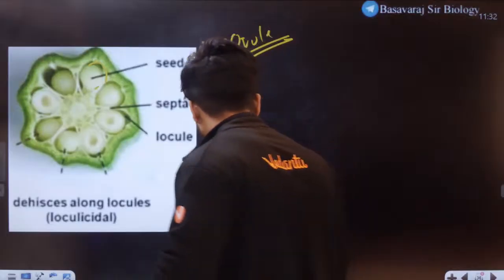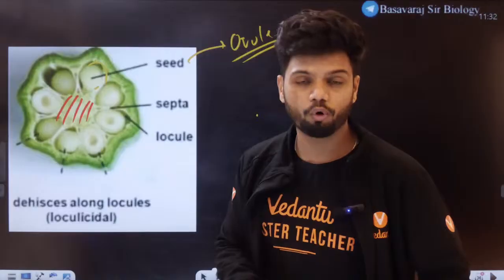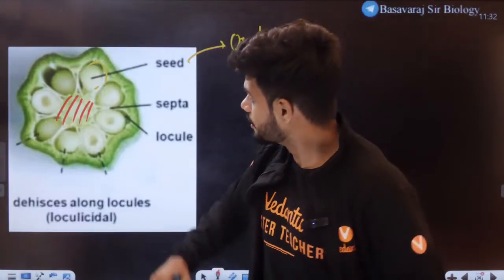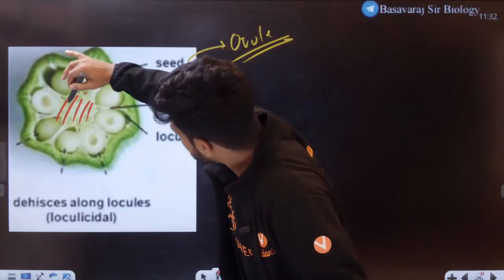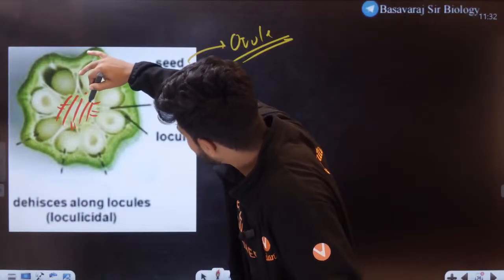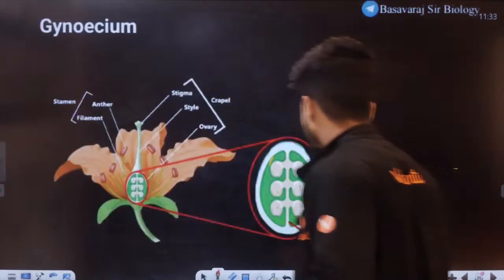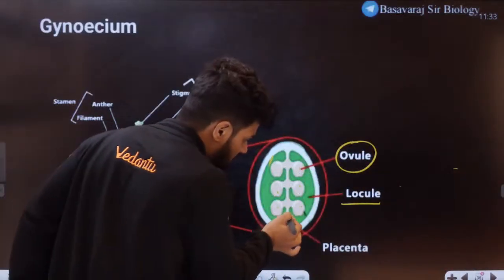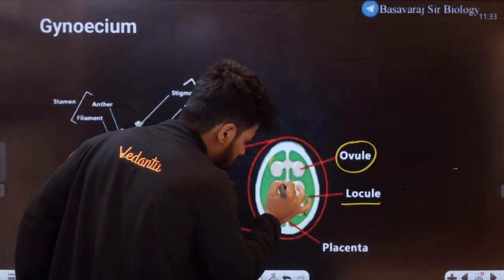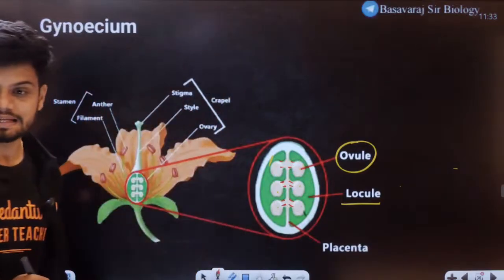And this middle part in the ovary is called the placenta. All the ovules are attached to the placenta. Can you see? Tell me yes or no. In this diagram also, this right in the middle is the placenta, and all the ovules are attached to the placenta like this.